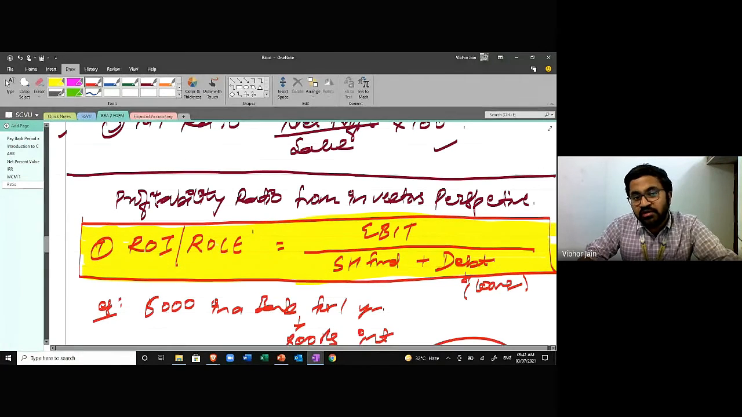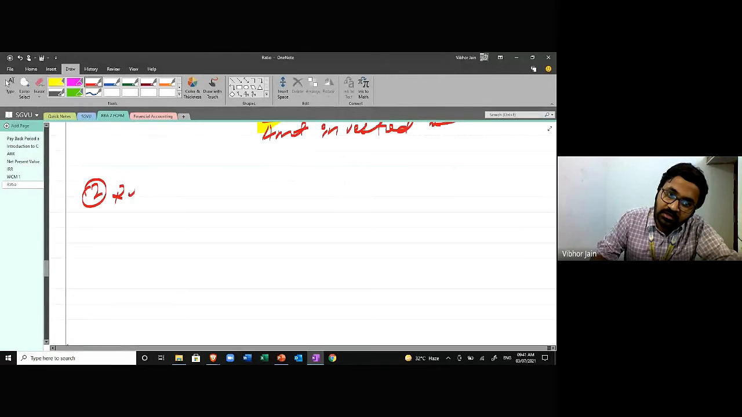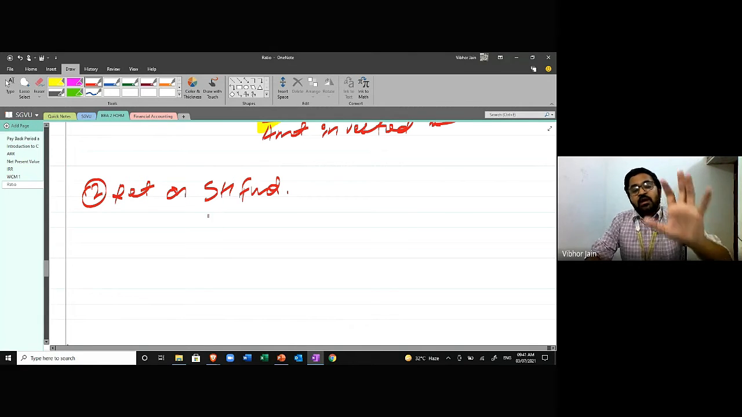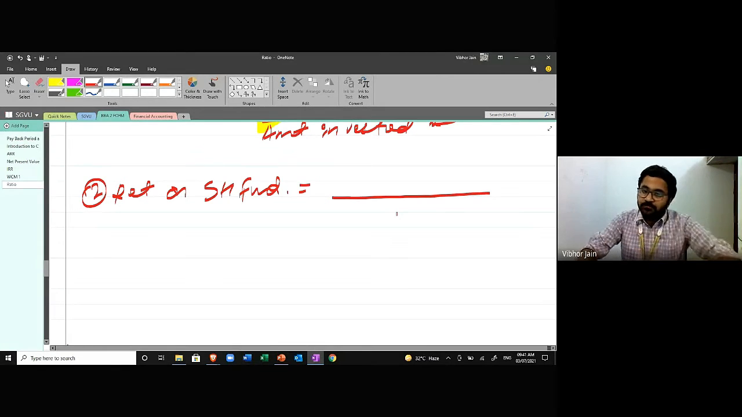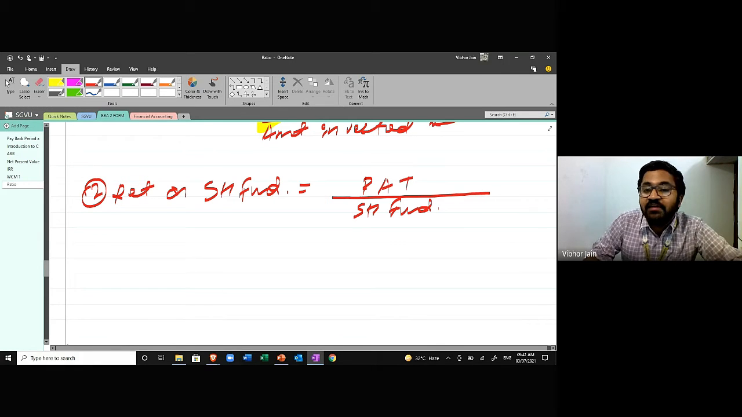If I want to calculate the return on shareholder fund, but I'm not talking about the debt, I'm just talking about the amount that I will get as the shareholder, and the shareholders can be preference and equity both, then in the denominator I will take the amount invested by the shareholder, that is the shareholder fund. And in the numerator, I will take profit after tax. Why have I taken profit after tax?